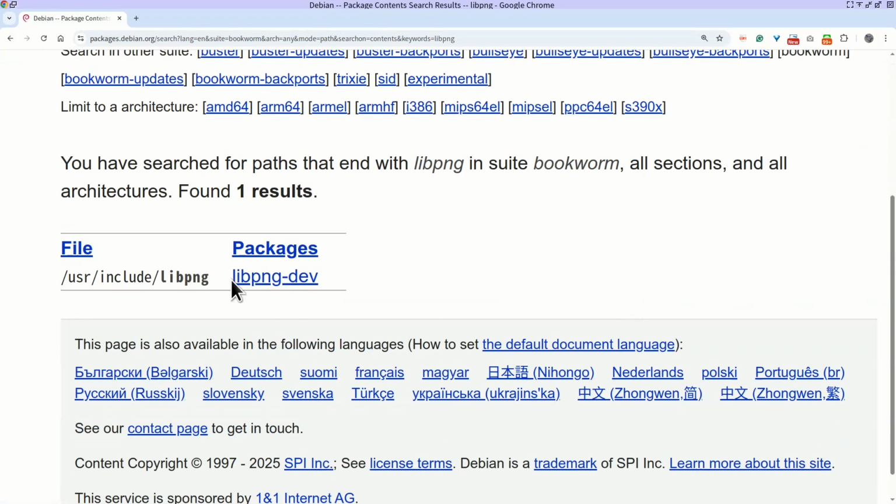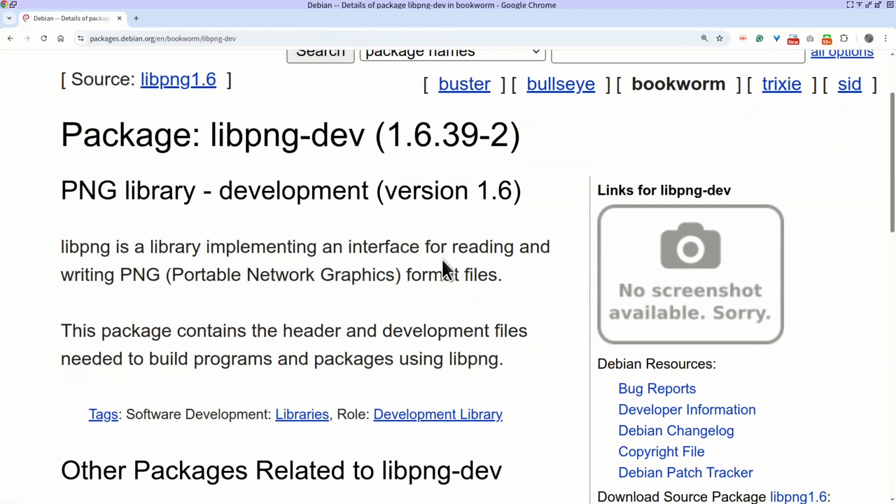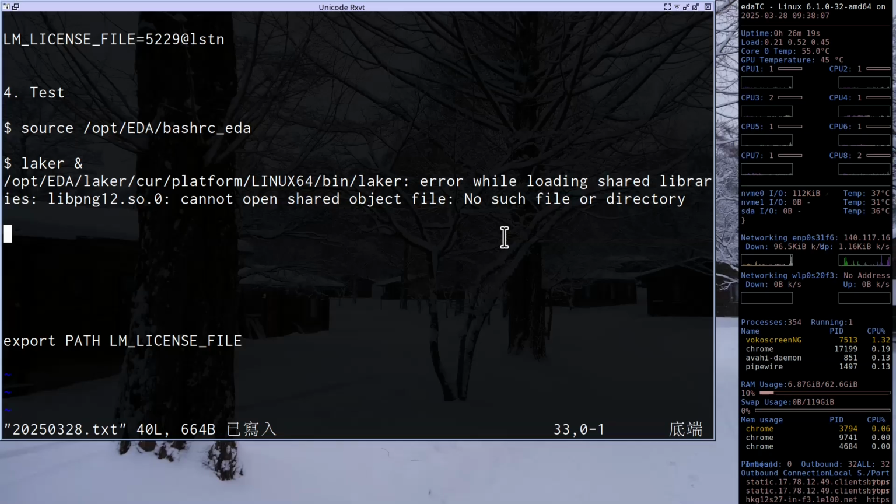There is a libpng package here, and if you take a look at this file, it will show you this file is version 1.6. However, Laker demands 12, not 1.6.